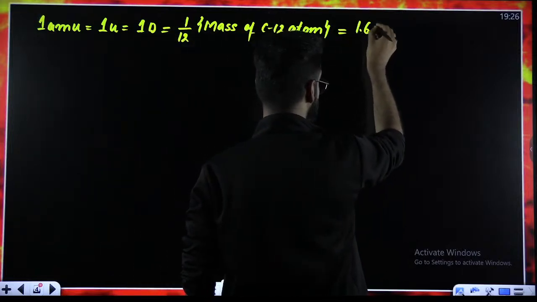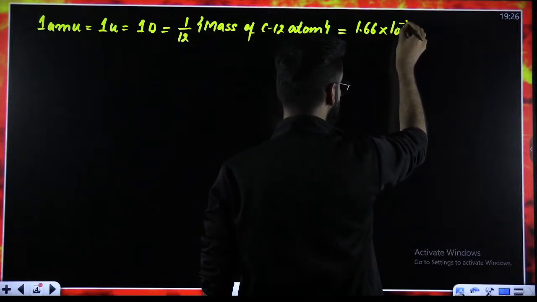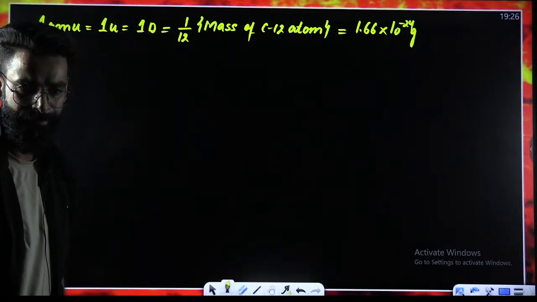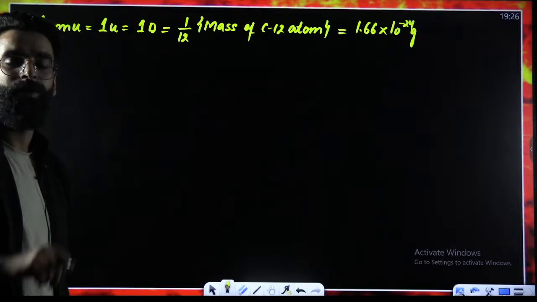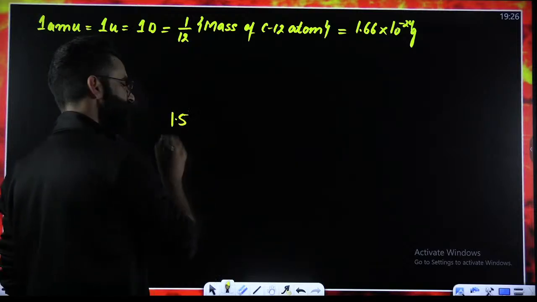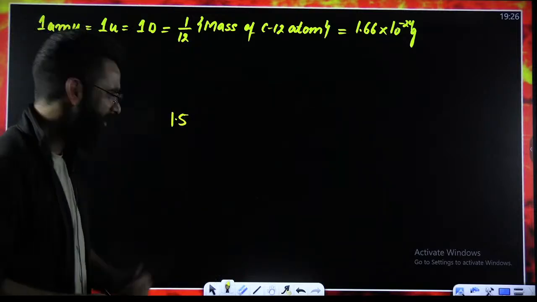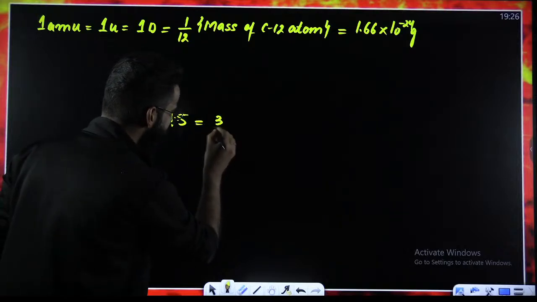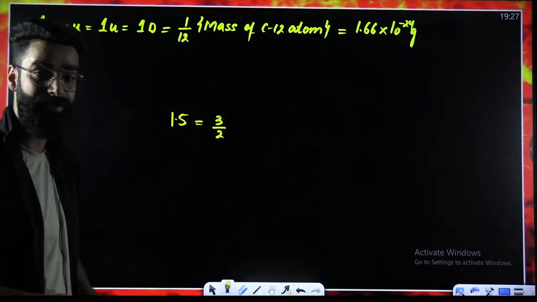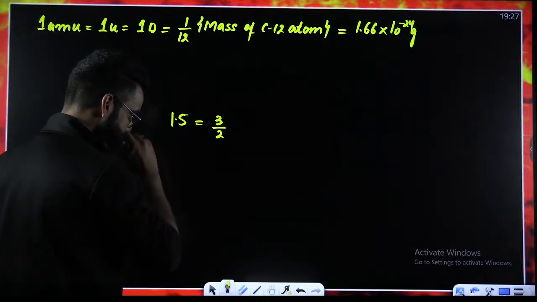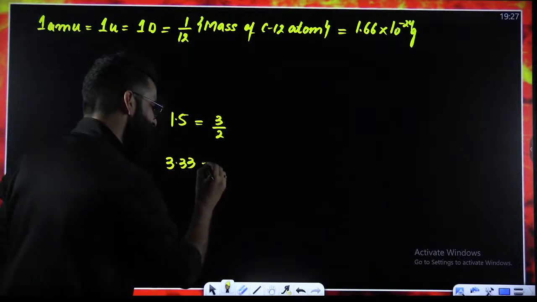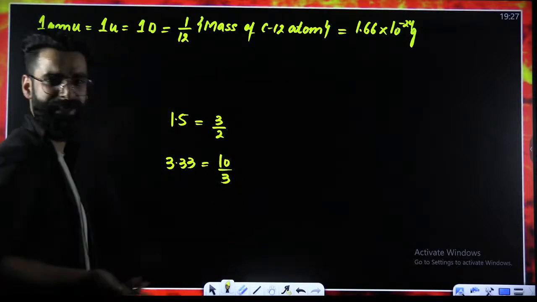The value came out to be 1.66 into 10 raised power minus 24 grams, right? Now, try to understand what exactly I'm going to say. For example, I'm writing 1.5 over here. Can I write 1.5 as 3 by 2? Yes, 1.5 is nothing but 3 by 2. Similarly, 3.33. Can I write it as 10 by 3? Yes, we can do that.